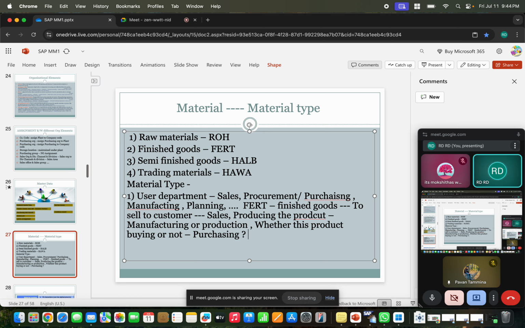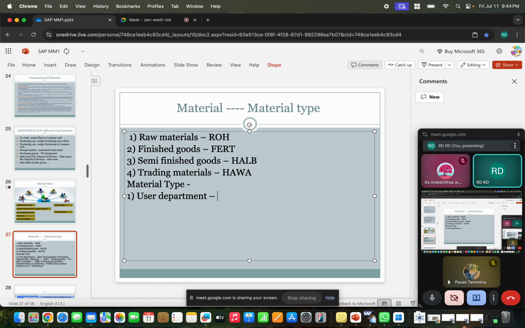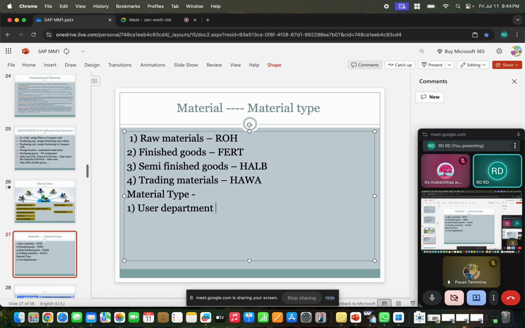Whether purchasing will come or not depends on the process. If they are not buying from outside, then there is no need for a purchasing department. So in the user department, we don't need procurement. We need only sales, manufacturing and planning, right? So the material type is controlling which user department information is required. Okay, clear? Is it clear? Yes, sir. Okay.